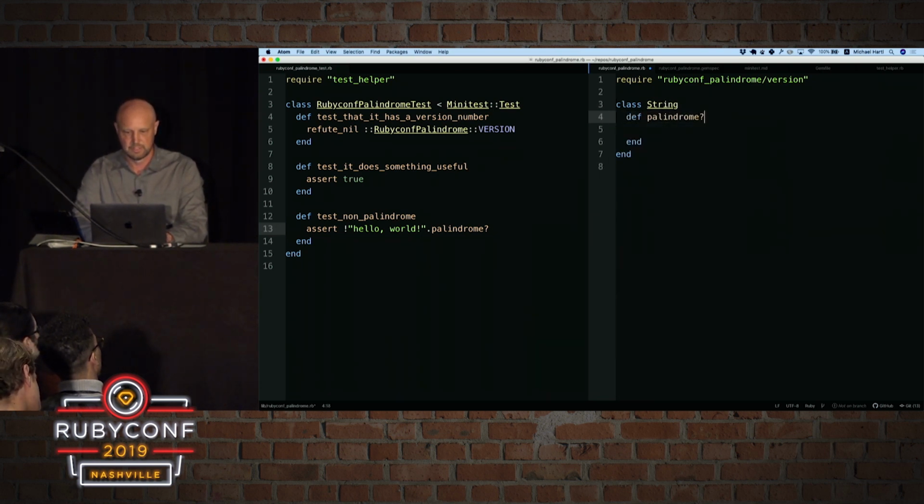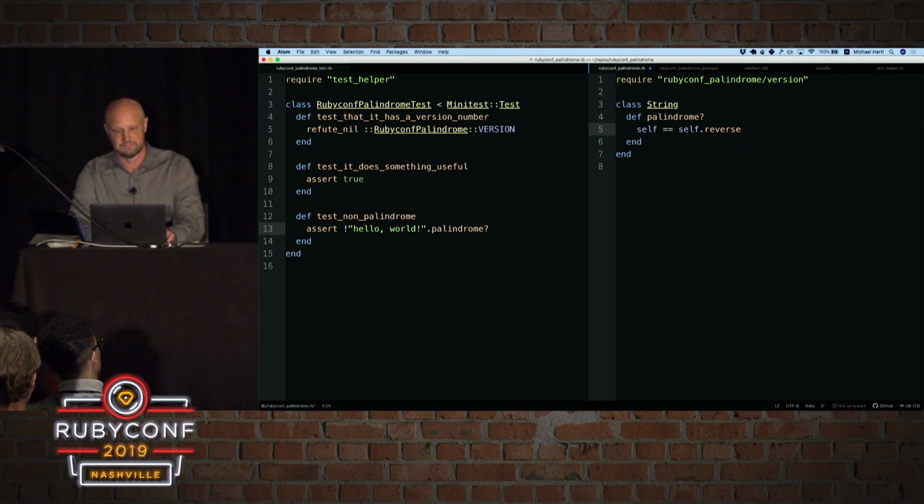So palindrome question mark. Now, remember what we did: self double equals self dot reverse. But the philosophy of test-driven development says do the minimum necessary to get the test to pass. So we actually don't need this. We can comment this out and just return nothing, literally nothing, because nil is false in Ruby. Now, nil is actually the only thing that's false other than false itself.